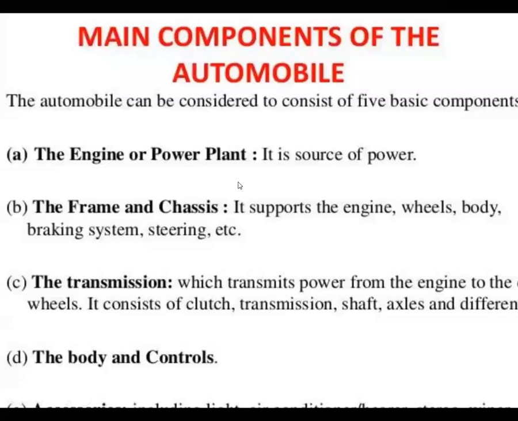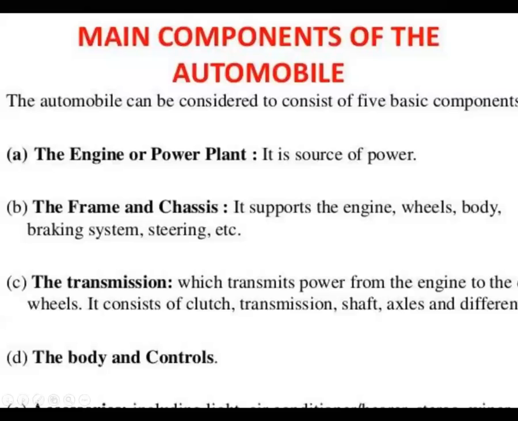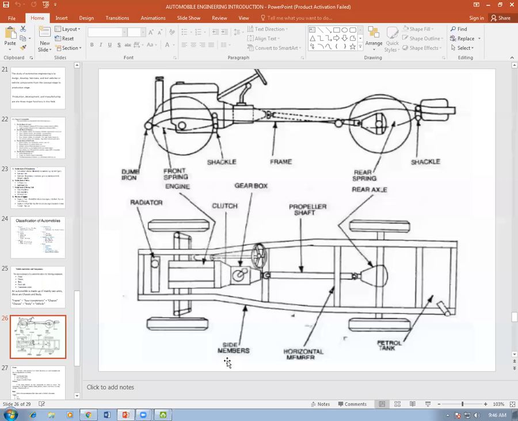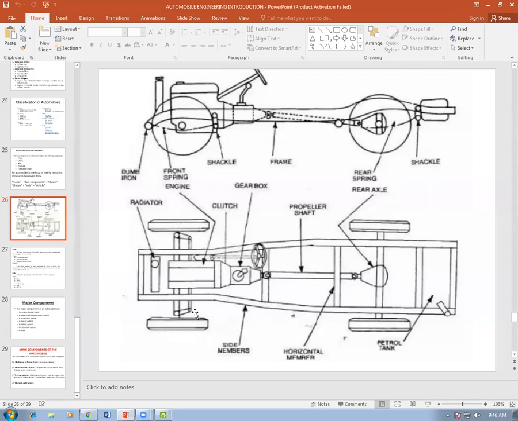Frame and chassis support the vehicle, supporting the base and all the components. Transmission system is where torque is transmitted from the engine to the rear wheels. Then the body and controls, which is also one important component here. So these are the components, along with body structure and classifications.